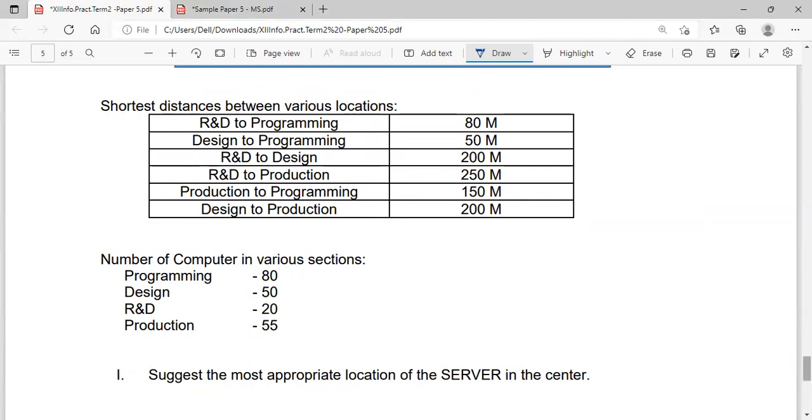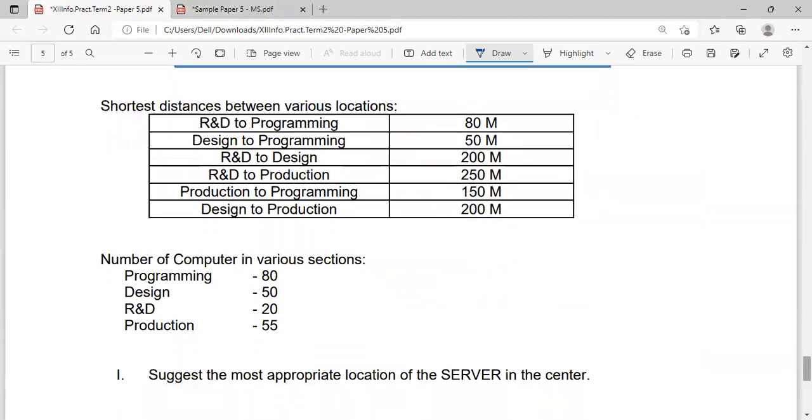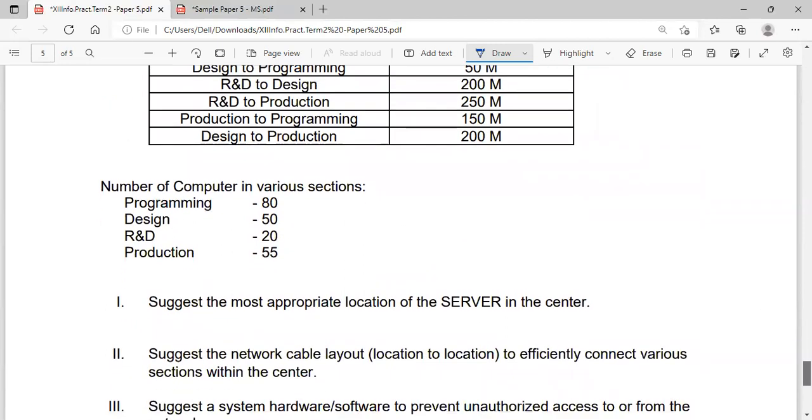Suggest the most suitable location to house the server. It is the programming section. Why? Because it is having the maximum number of computers. Suggest a network cable layout to efficiently connect various sections within the center.